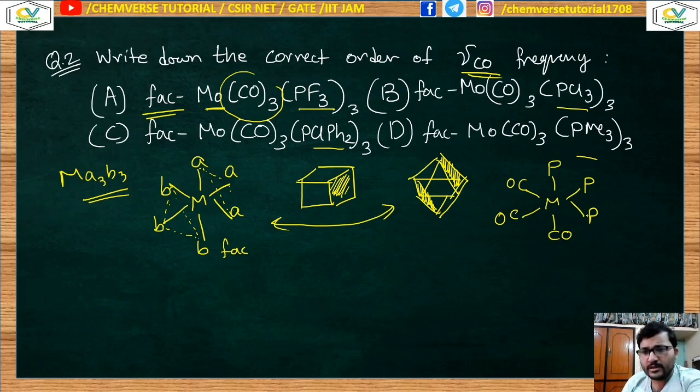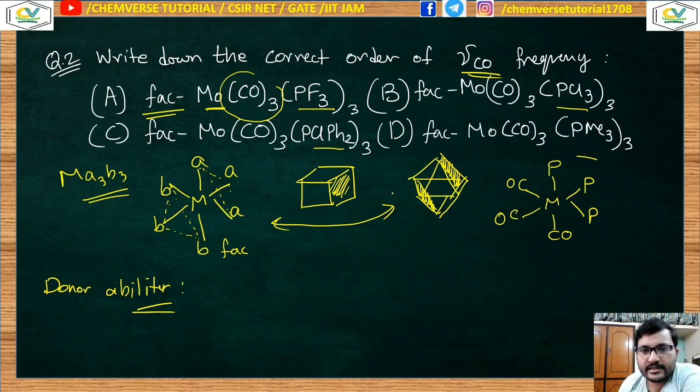That's it. So what is the donorability? In my previous class I said that this PX3 molecule, this PF3 molecule, has lower donorability as compared to PCl3. So PF3 has lower donorability than PCl3. Now in this case one aromatic group is present, so PClPH2.